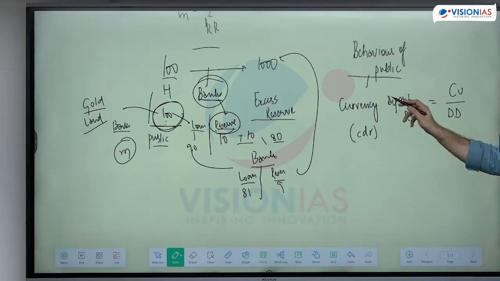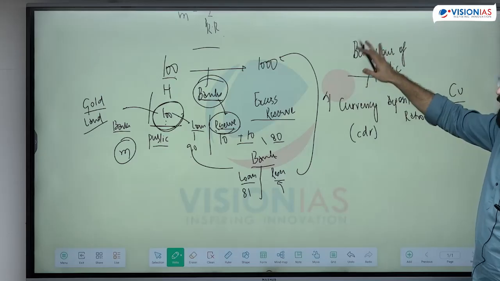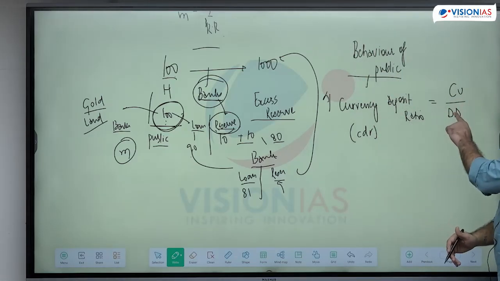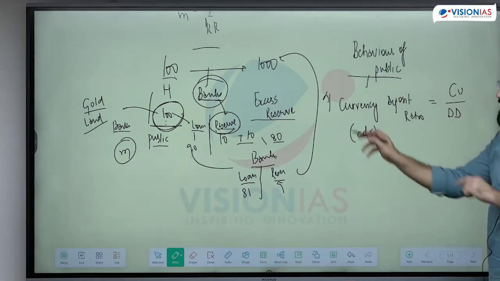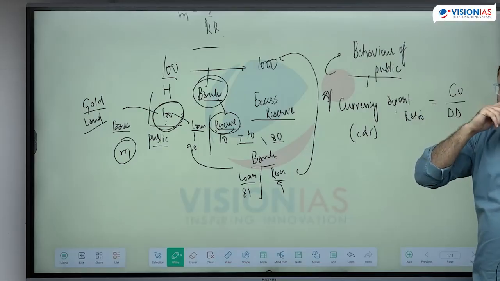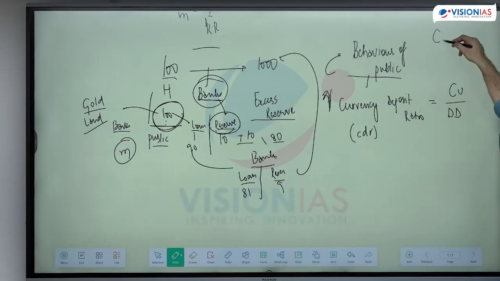If my currency deposit ratio, I come to know, is quite high, what does it tell about the behavior of the public? एक ये ratio मैंने observe की, कितना currency है और कितना demand deposits है बैंक में. If this ratio is high, what does it tell me about the behavior of the public? They are holding money, they are not going to the banks. That means if CDR is high, what is the multiplier going to be, high or low?